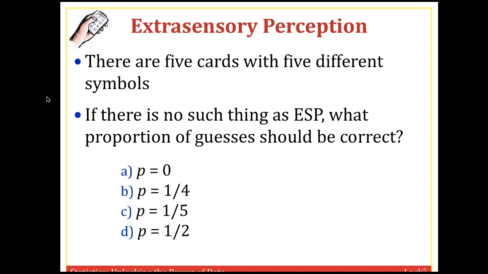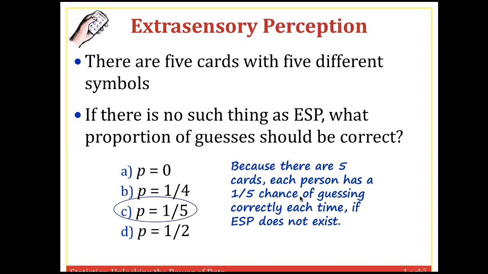Okay, so if we take 5 cards with 5 different symbols, supposing there's no such thing as ESP, what proportion of guesses should be correct? The options are 0, a quarter, a fifth, or a half. Well, if there's no ESP, that would mean that everyone's guessing at random, so you should get right about 1 out of 5 times. If you have 10 cards, you should probably get about 2 correct, and so on.